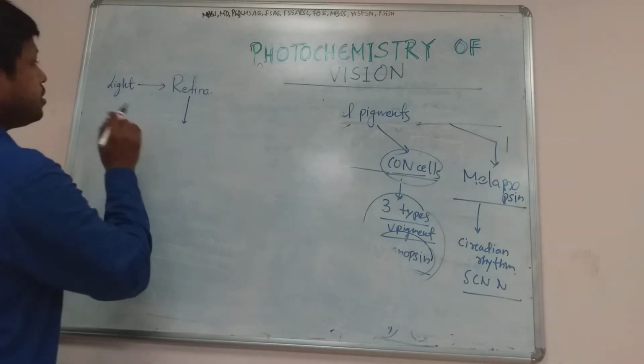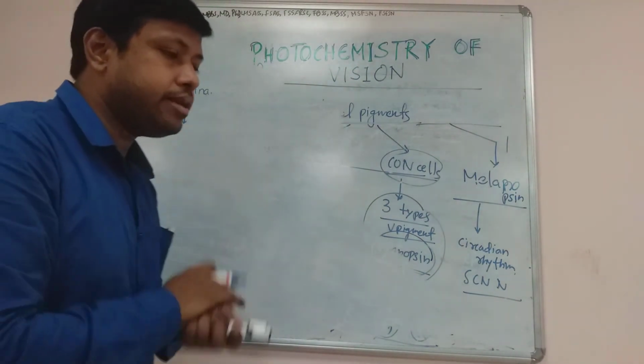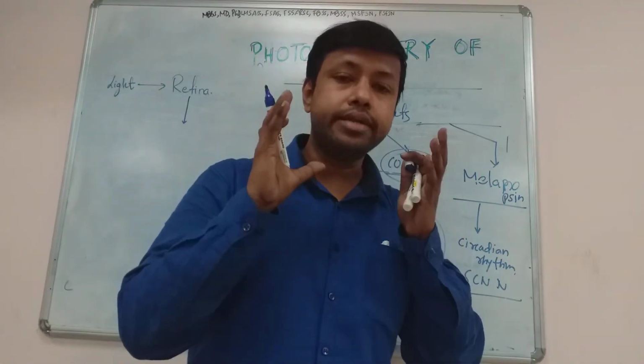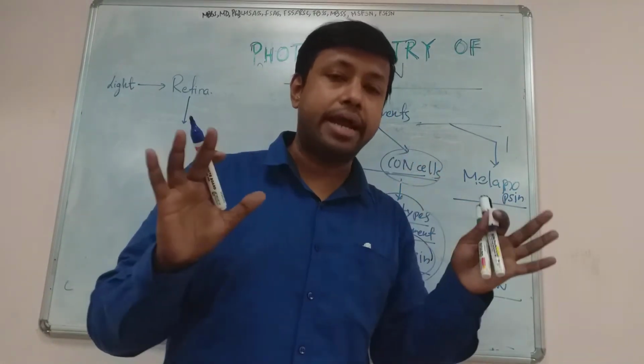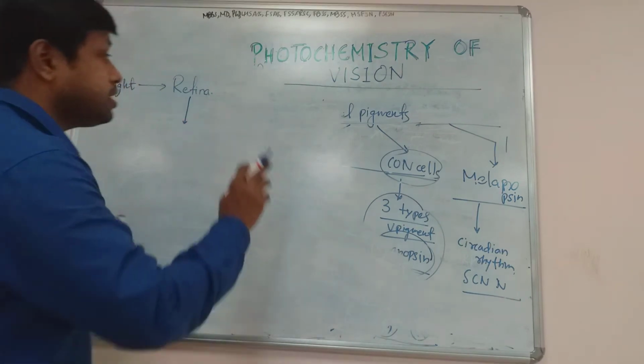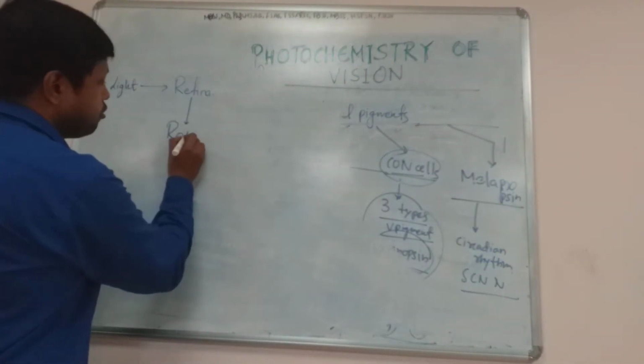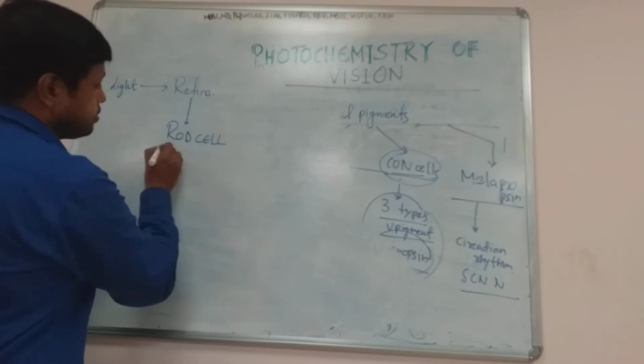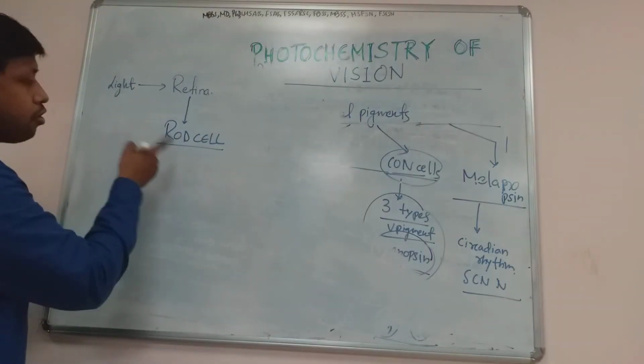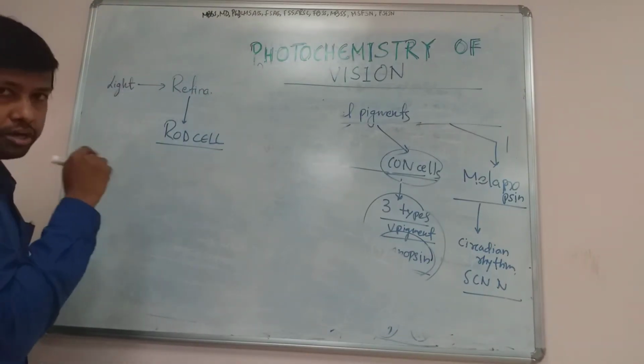Now suppose we think that the light is not very bright light, it is normal light. In such condition, the first cell to be stimulated is the rod cell. So the rod cell will be stimulated, and rods are called rod because the outer segment is rod in shape.